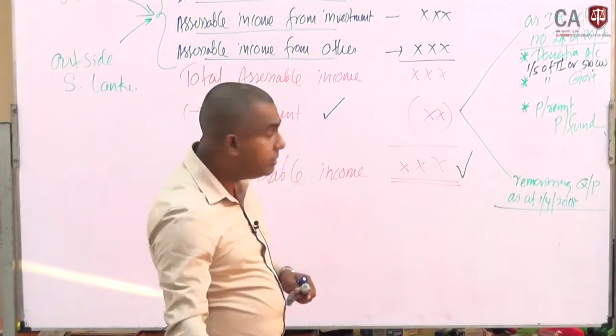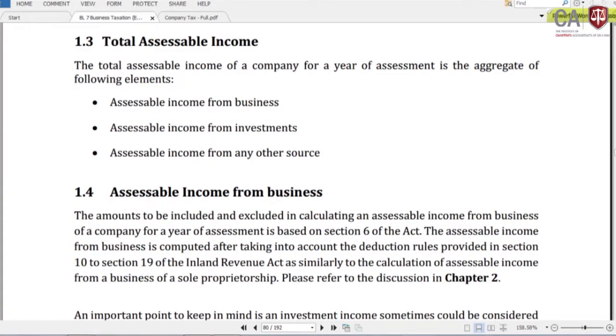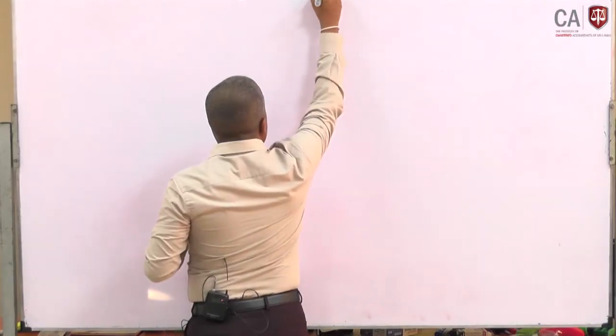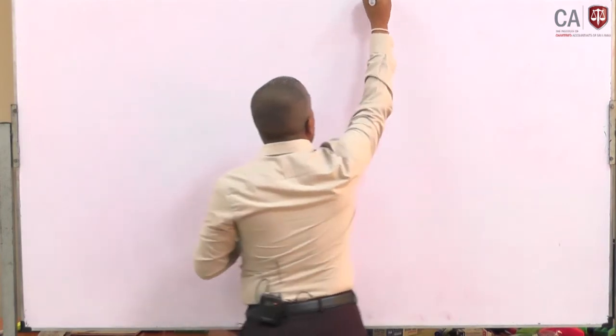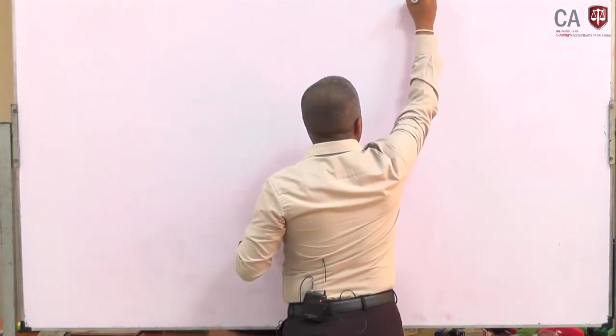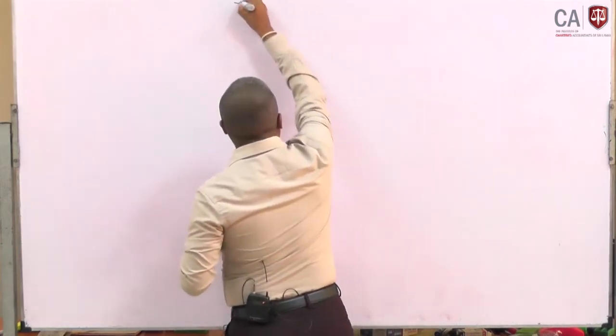Basically, if you take the business income, here we take assessable income from business.